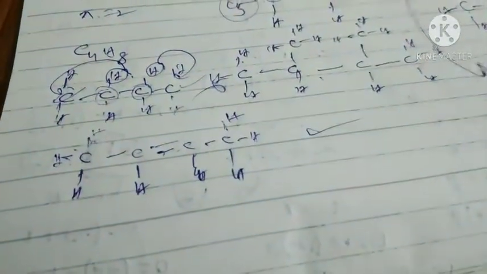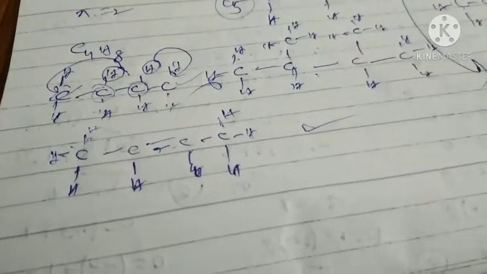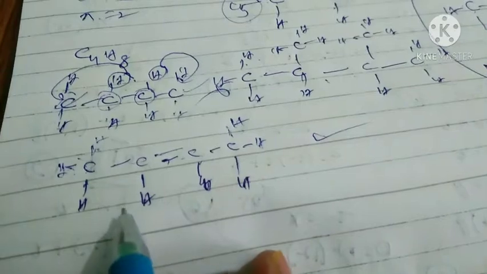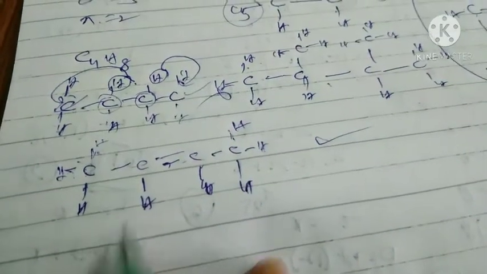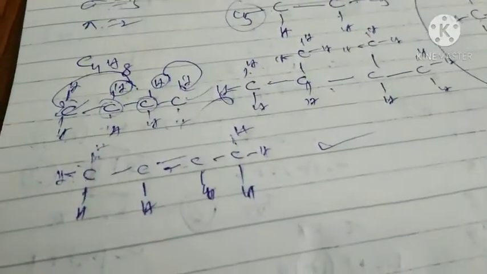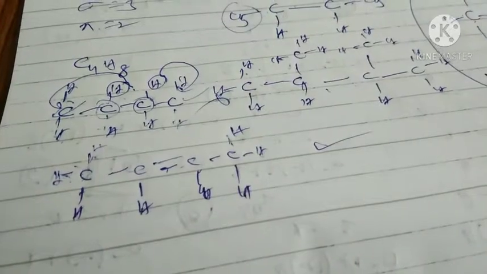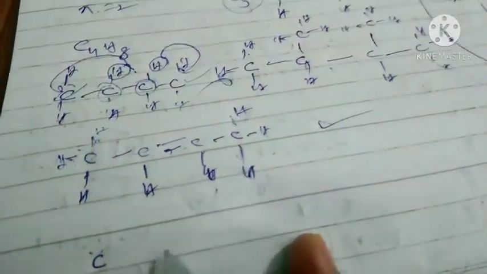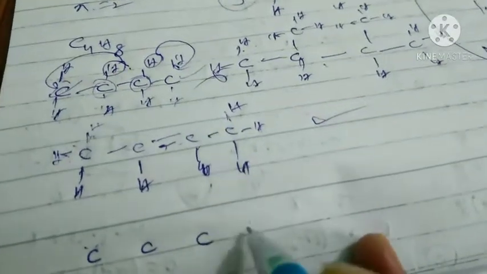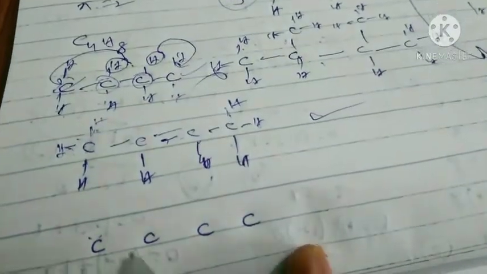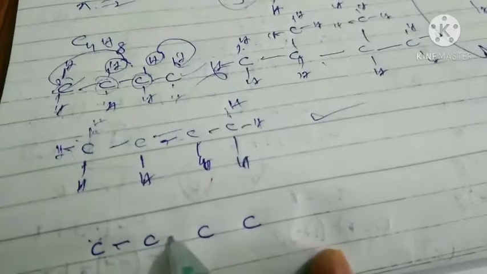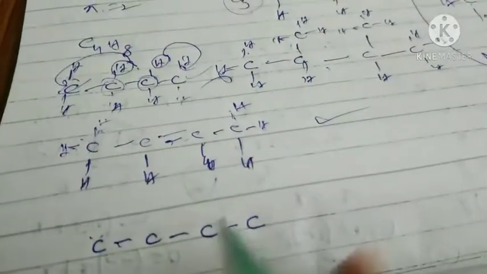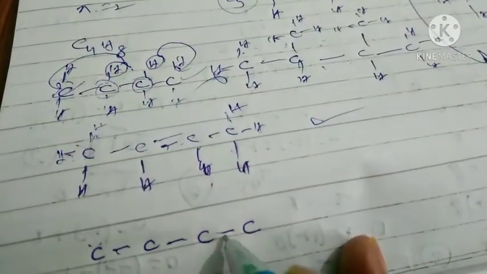So this will be the correct structure for this molecular formula. There is one more possible structure for this molecular formula. See, write carbons 1, 2, 3, 4. Put single bonds, then put one double bond here.